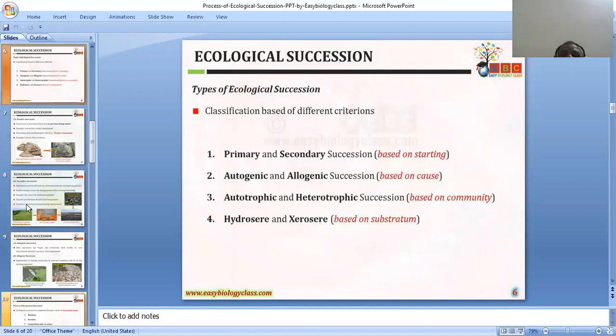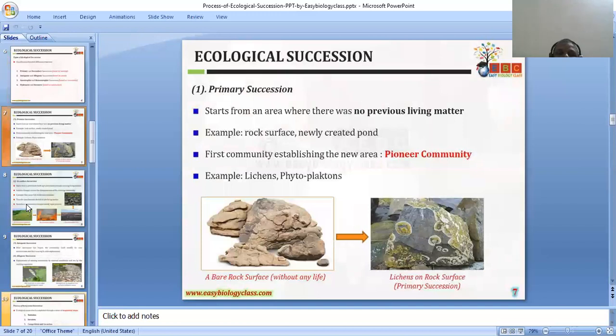Types of ecological succession include primary and secondary succession based on the starting, autogenic and allogenic succession, autotrophic succession, heterotrophic succession, hydrosere and xerosere are a few examples. Sere means it's a seral stage. That's the final stable community, what we call the climax. After the ecological process is going on, the final stage which occurs is called the sere, or climax stage.